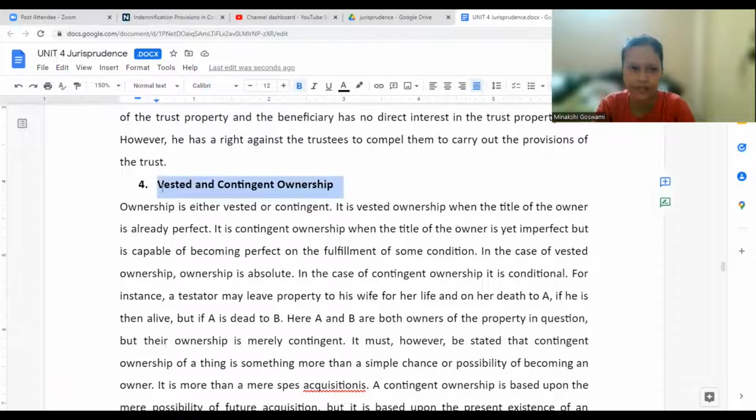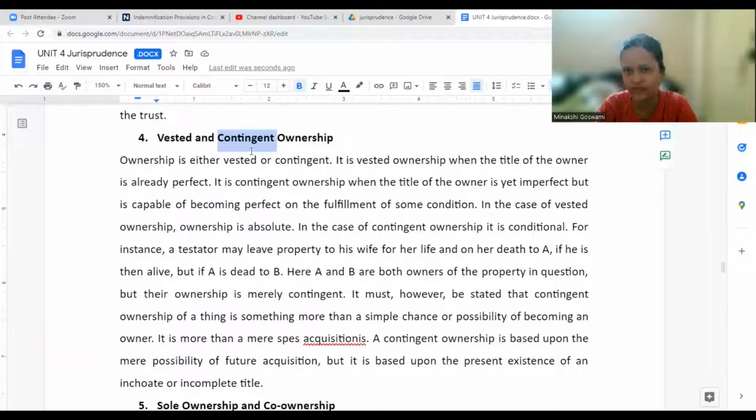Okay, another classification we have is vested and contingent ownership. Do you remember what is vested and contingent? I think for rights also we got it. Vested rights and contingent rights, if I'm not wrong. Vested is already transferred, without any ambiguity. Contingent is subject to the happening of certain things, and ownership may come. Yes, correct. So vested is already given. In contingent, it depends; in future ownership might be transferred, might not be transferred also.